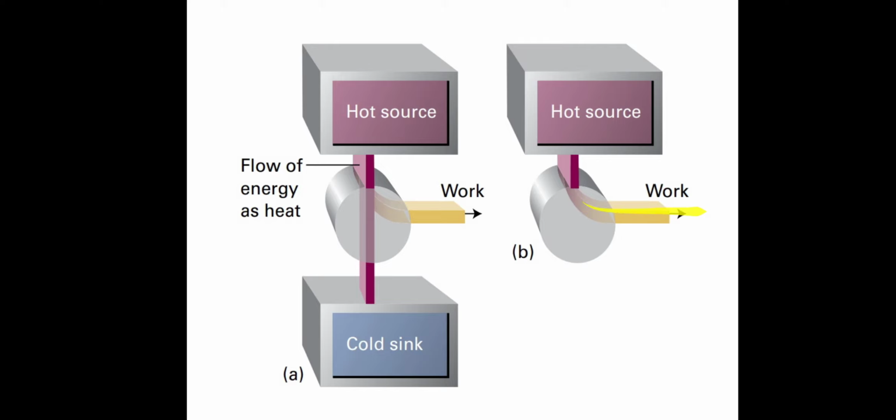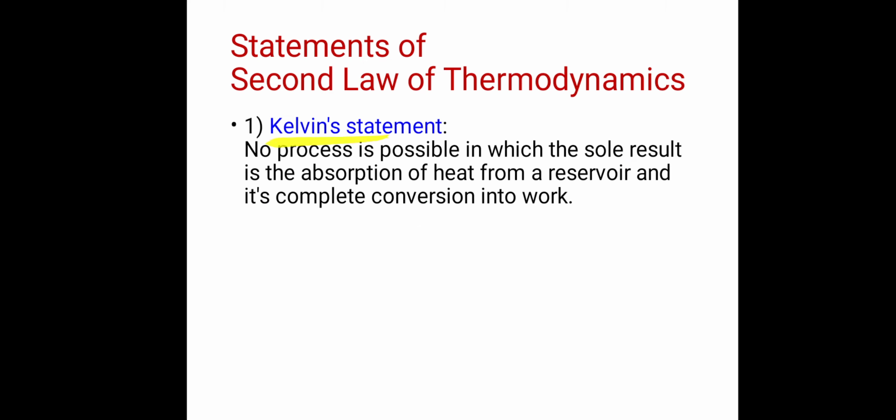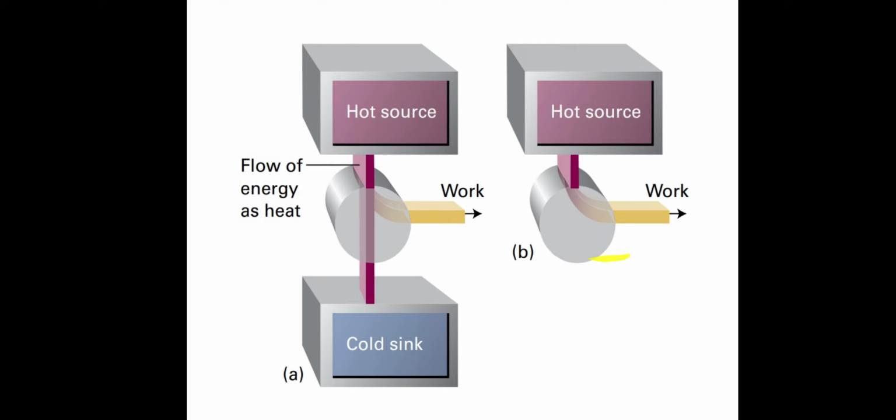So what does diagram B tell us? It tells us that the heat engine takes heat from the hot source and all of this heat is converted into work. But according to Kelvin's statement, this cannot be possible.